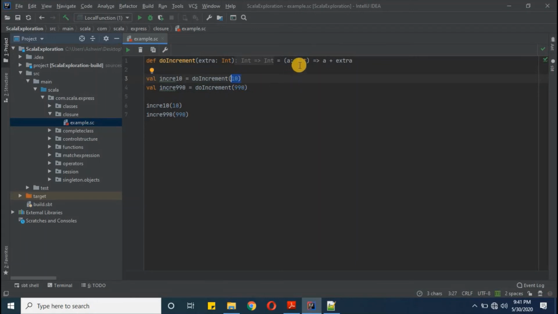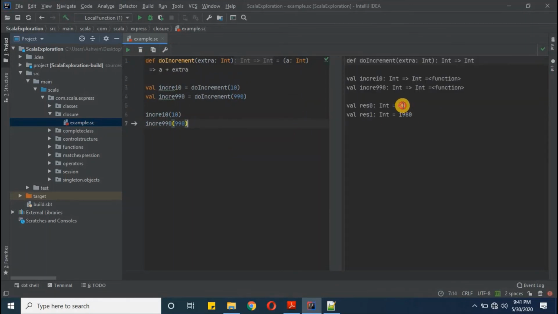This 10 as an argument will go for a variable, and when we actually call the closure function, we will get the extra argument. So here I'm defining two closure functions, do increment 10 and do increment 990, and I'm calling these two functions as well. So here 10 plus 10 we are getting 20, and here 990 plus 990 we are getting 1980.